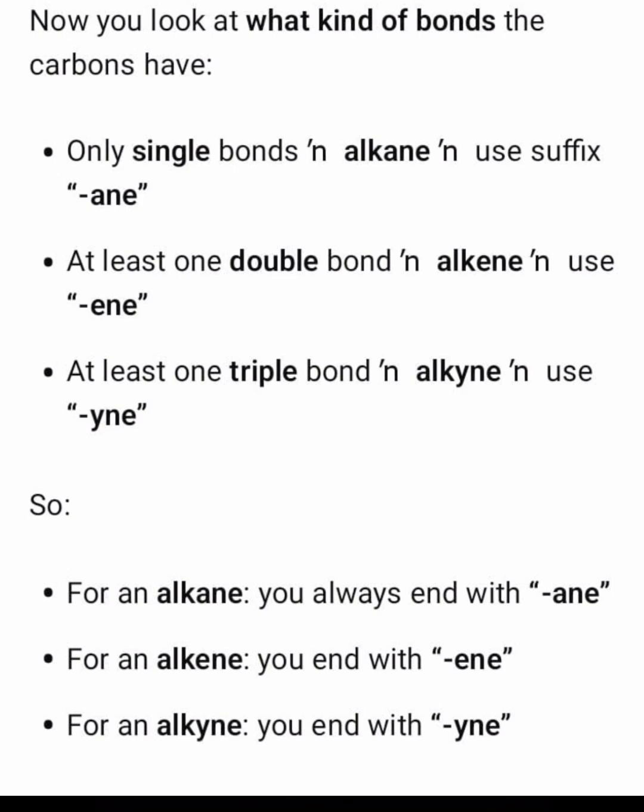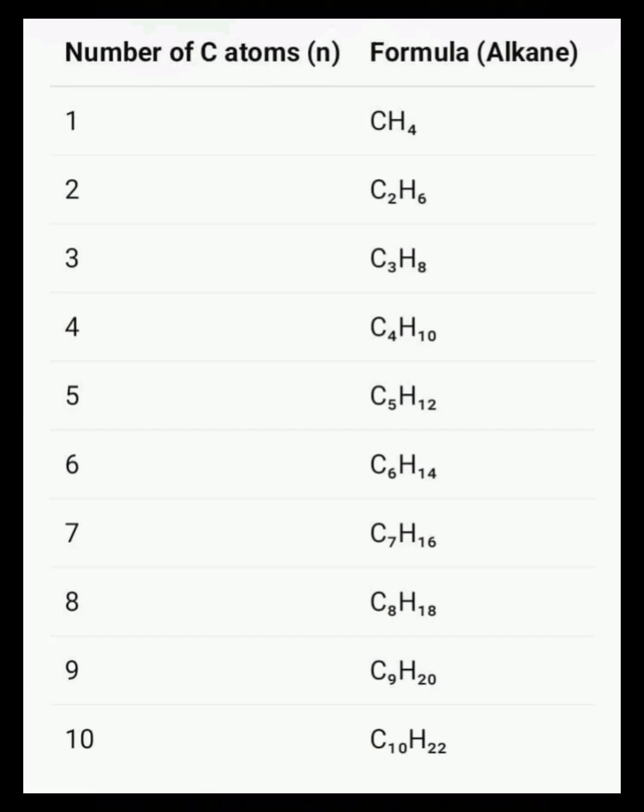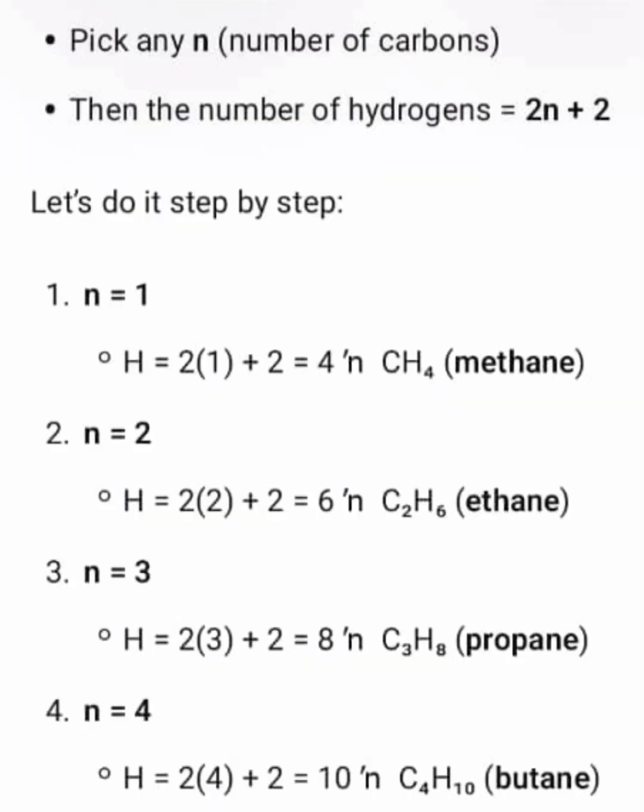Here are the alkanes from methane to decane: CH4, ethane C2H6, propane C3H8. Remember, we have a general formula: CnH2n+2.